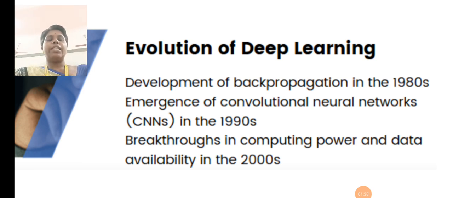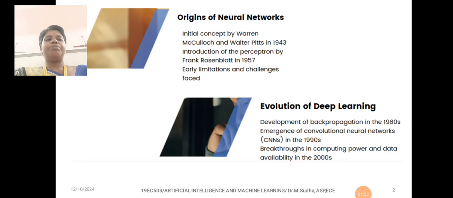In the 1980s, convolutional neural networks emerged, which play a vital role in deep learning, in the 1990s, and some breakthroughs in computing power and data availability came in the year 2000. So this is the evolution of deep learning.